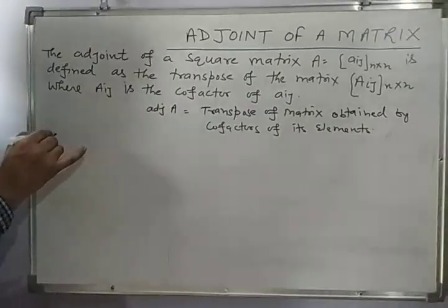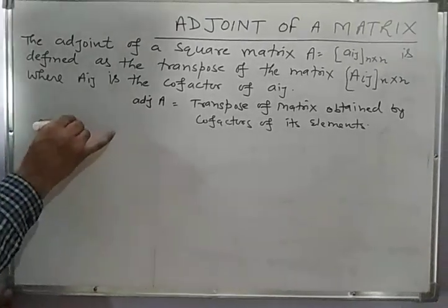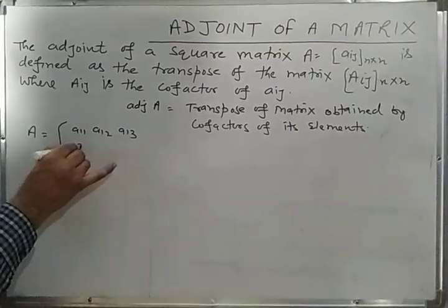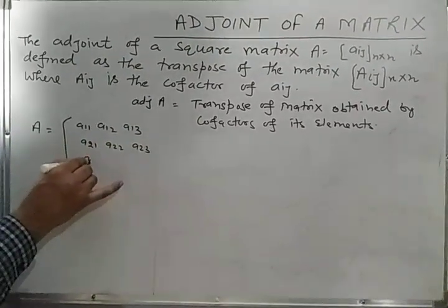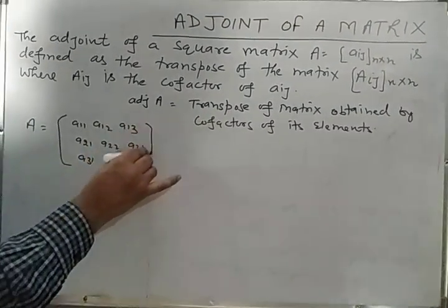Let us say we have a square matrix A = a11, a12, a13, a21, a22, a23, a31, a32, a33.